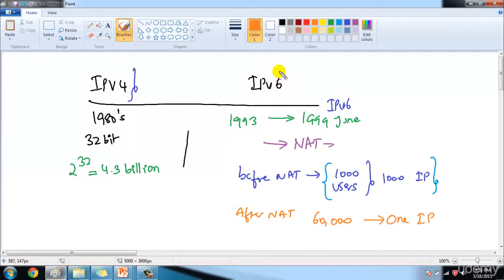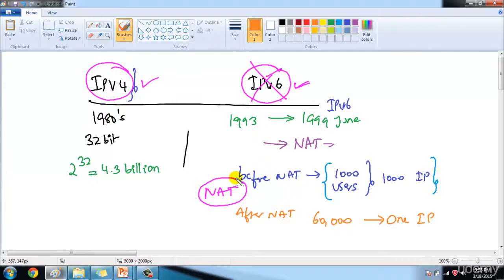In these beginning sections, we are not getting into the details of IPv6 as of now. We'll majorly focus on IP version 4 in the coming sections, but we have a couple of sections dedicated to IP version 6 in our CCNA course. We also have a separate section for NAT: what NAT is, how it works, how to configure it on Cisco routers, and how it makes it possible for thousands of users to go to the internet with only one IP address. All those things are covered in much more detail.